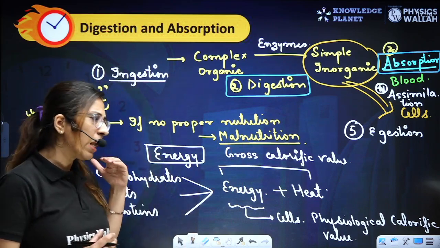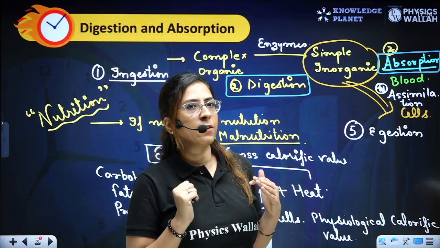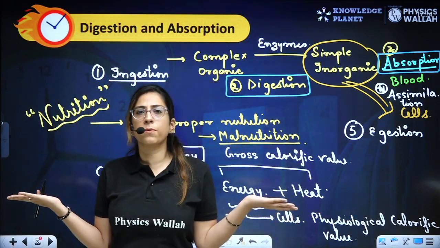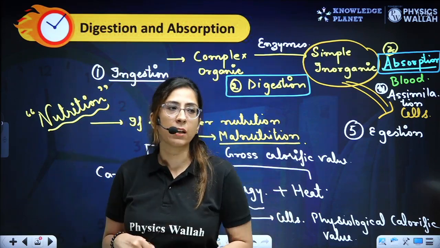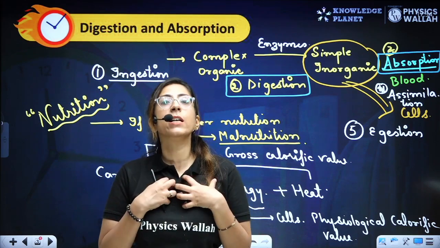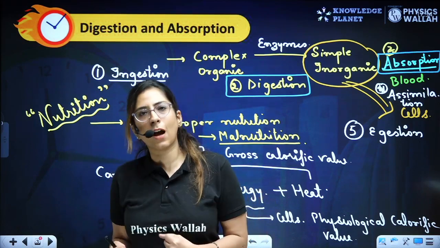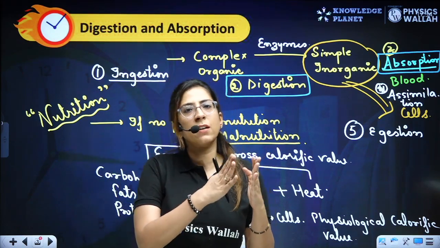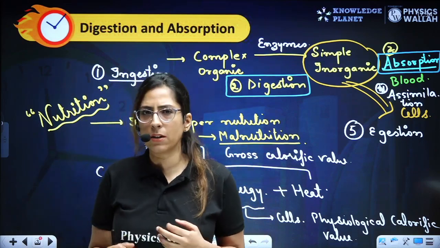Clear? And this particular value is maximum for fats. It doesn't mean we keep on eating ghee. We should not keep on eating the fats, the saturated and unsaturated fat. No, because the body takes up the energy in the form of carbohydrates. So carbohydrates are broken down into the simpler form, and later on we get energy out of it.